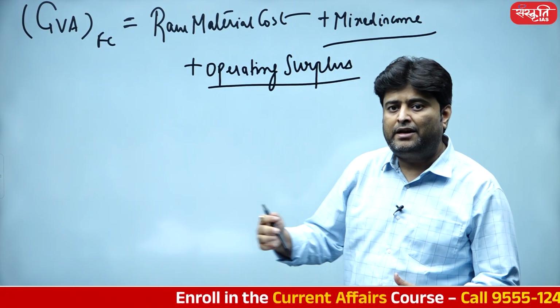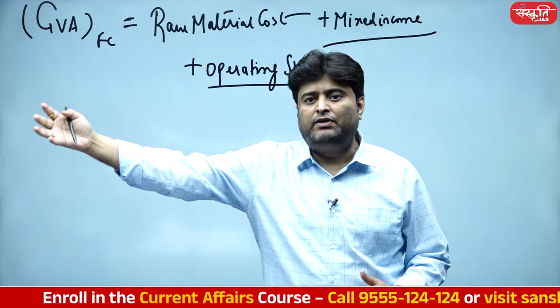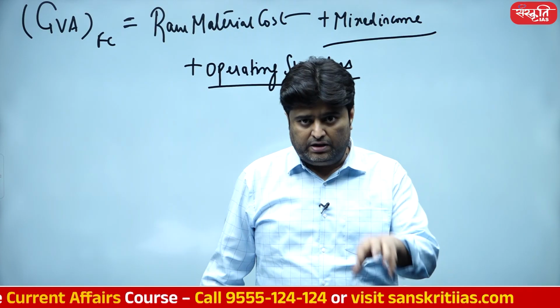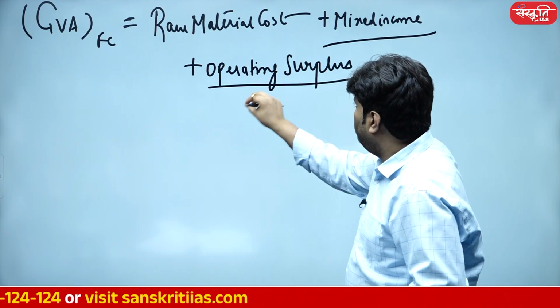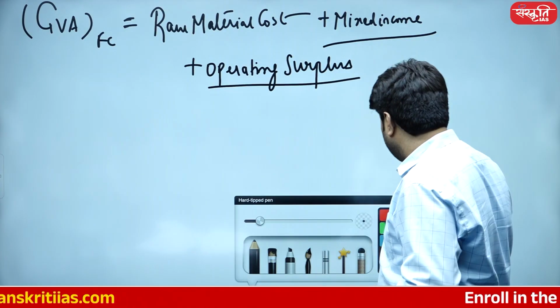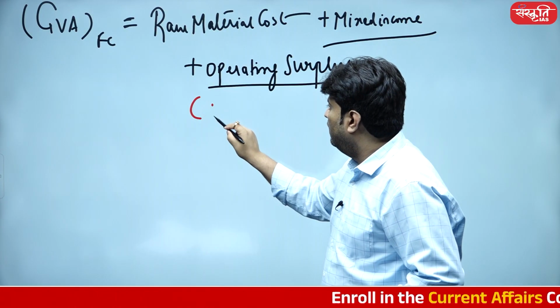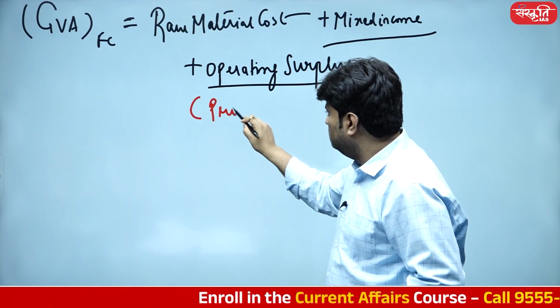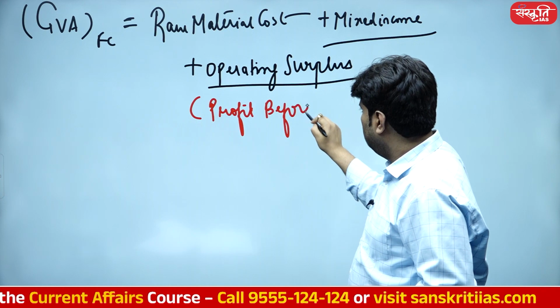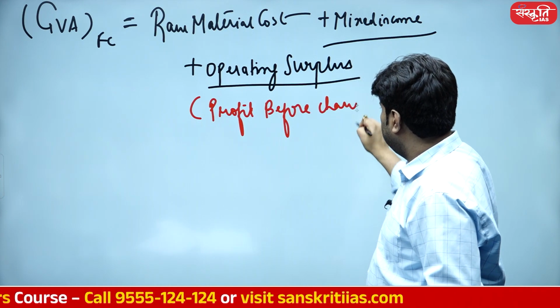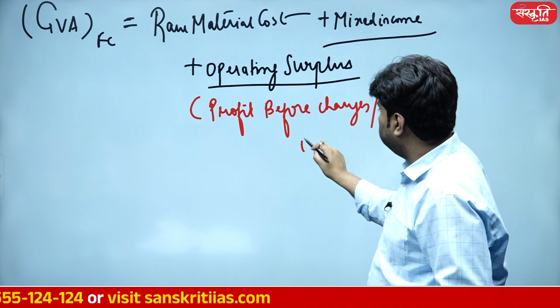After all, interest and charges will come towards the final stage, but during the course of the manufacturing itself, operating surplus primarily means profit before charges and interest.